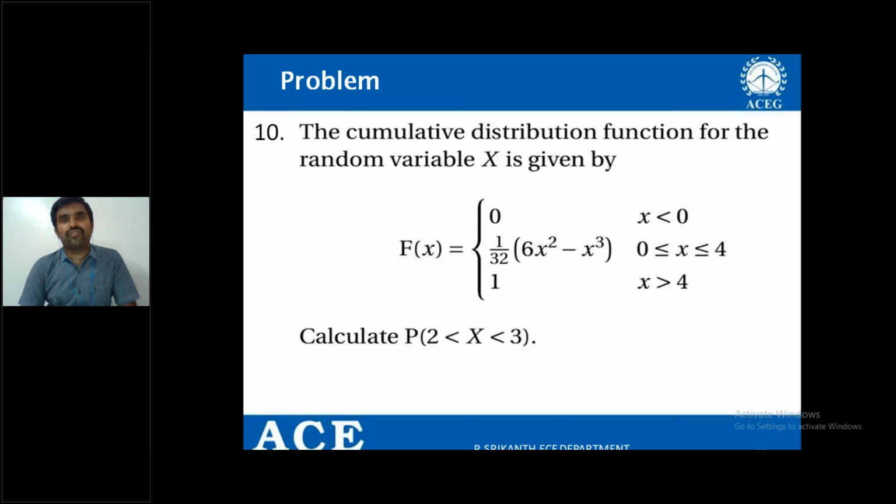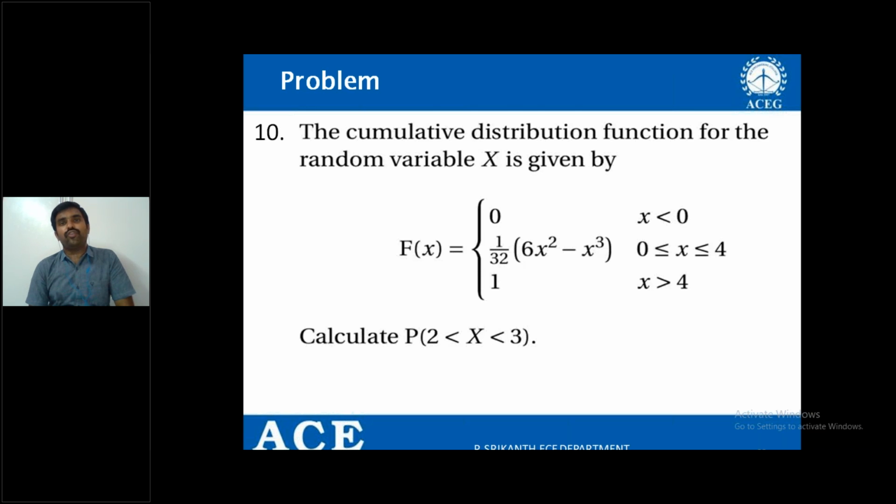So what are you supposed to find here? P of 2 less than x less than 3. Since x is a continuous random variable, you need not worry about the limits, as we have discussed in the previous slide. For the continuous random variable, all the probabilities are equal, like P of 2 less than x less than 3, where 2 and 3 are excluded.